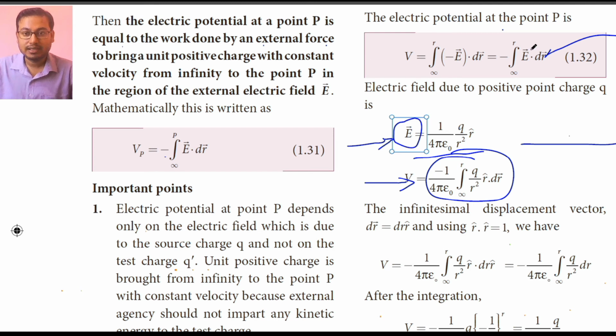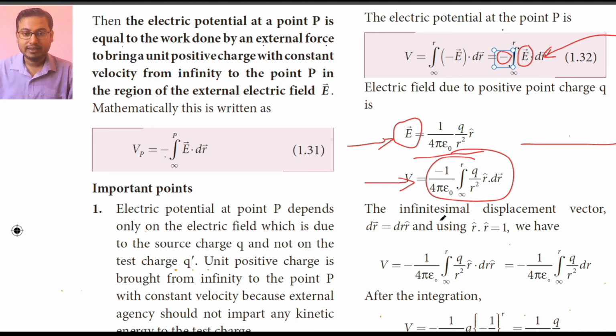So in place of E we can write 1 by 4 pi epsilon naught into q by r square into r cap. Here 1 by 4 pi epsilon naught will come outside, as given here. Let me show you once again. Then this negative sign is already outside, and this q by r square term will remain inside. So this is the complete equation to find the electric potential at a point P because of a charge coming from infinity to that point in an external electric field.